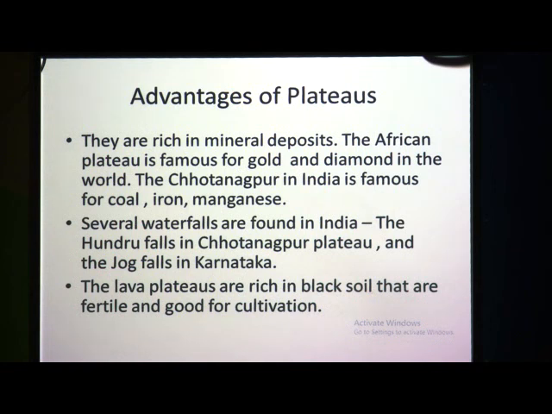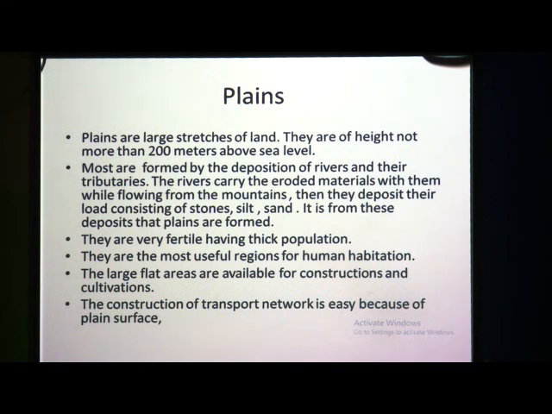Now, we will see, this was the importance of plateaus, as plateaus are rich in mineral deposits. Like for example, African Plateau is famous for gold and diamond, and Chota Nagpur Plateau is famous for coal, iron and manganese. Again, several waterfalls are found in India, that is Hundru waterfall in Chota Nagpur Plateau and Jog falls in Karnataka. Again, the lava plateaus, they are rich in black soil which has fertile soil, and that is good for the cultivation. Now, we will come to our next topic, plains.